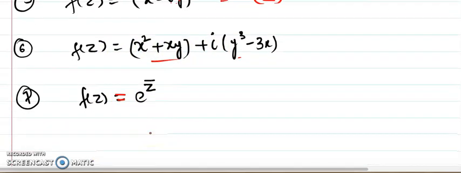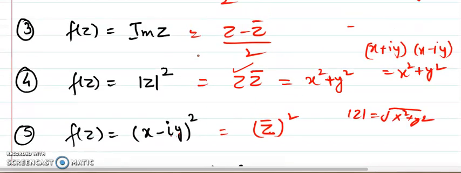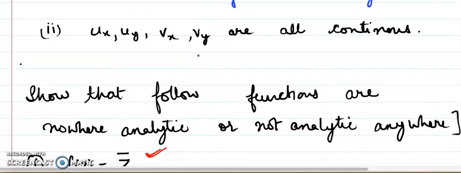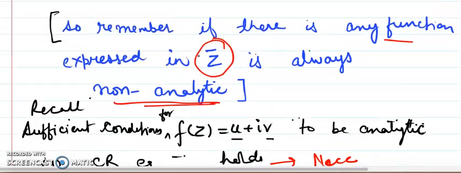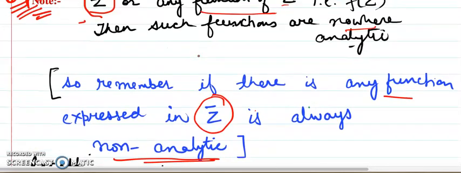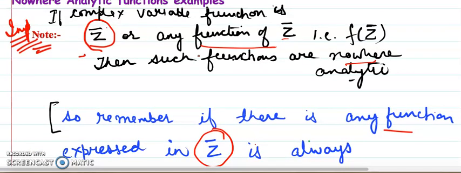Seventh question, you can see we have discussed just now. So I hope you got an idea of what I want to convey. I am not saying that every nowhere analytic function is always expressed in z bar. What I want to convey is, if you see z bar in your function and you are talking about the behavior of whether it is analytic or not, where, how many points, some or everywhere or nowhere, if such kind of discussion is there, it will be very useful.